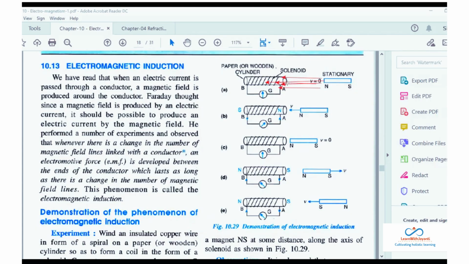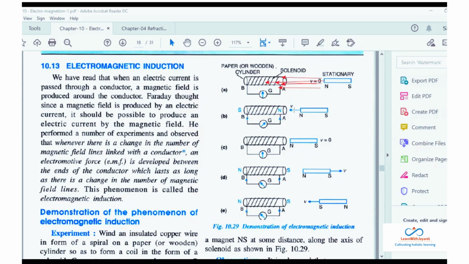No, ma'am. So what is the meaning of induction? You are able to induce a current without any physical contact. You are not having anything, still the current is getting induced. That means it is getting generated without any physical contact. That's called induction. So when the magnetic field lines are constant, no current is getting induced.